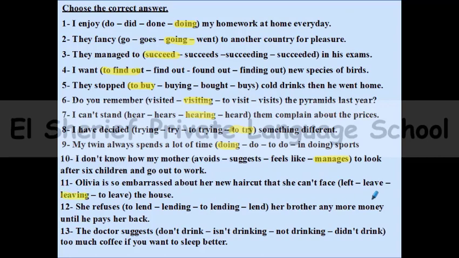Number 12, she refuses to lend her brother any more money until he pays her back. So the main verb here is refuse. So can you remember whether refuse is followed by infinitive or ing? Yes. Number 12, she refuses to lend. Yes, great. Refuse is one of the verbs which are followed by to plus infinitive.